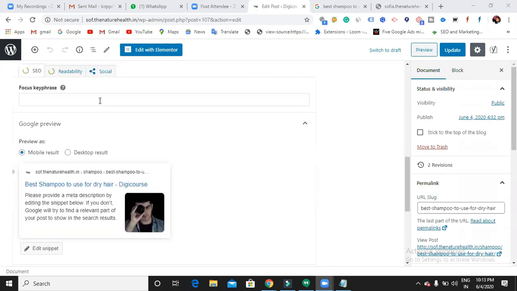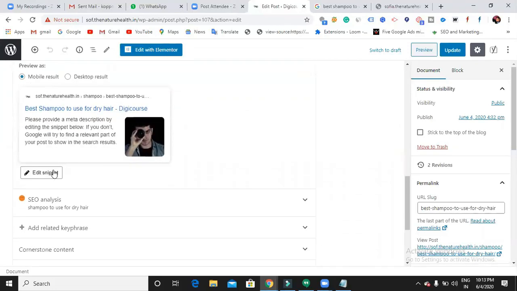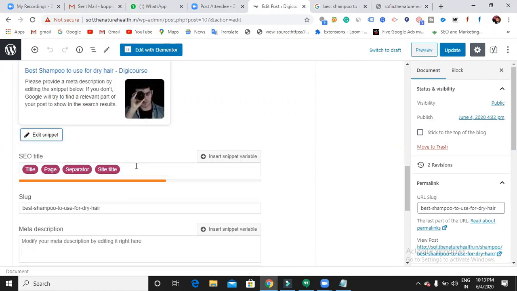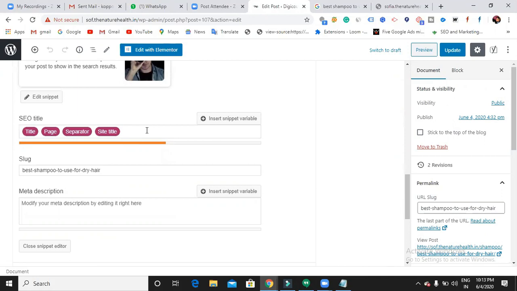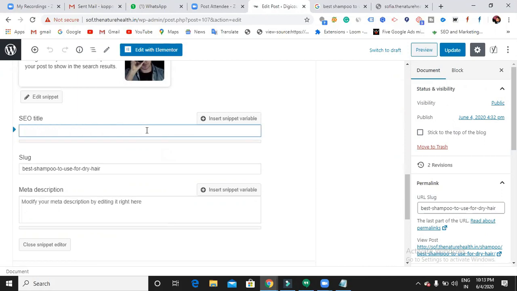So here, focus keyword. Enter your focus keyword, that means the keyword for which you want to show up the website on top: shampoo. So I just used this focus keyword, and here it is showing edit snippet. Edit it. Here you can write the SEO title and SEO description. Again, it has to be very attractive. Don't stuff the keywords. Try to make it like a sentence formation, but I'm not saying you should not use the keywords. You have to use the keywords, but don't stuff them.